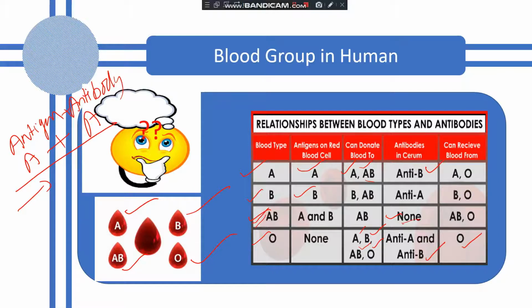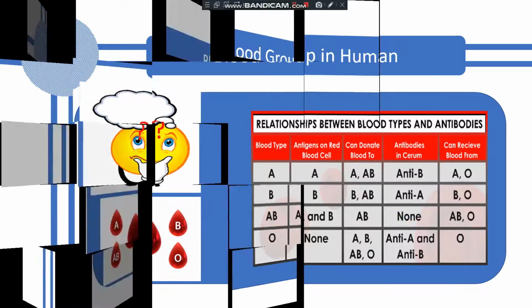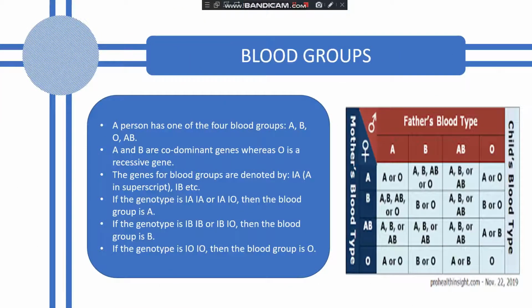Now, what will be the blood group type? As I explained, a person has one of the four blood groups: A, B, AB or O.